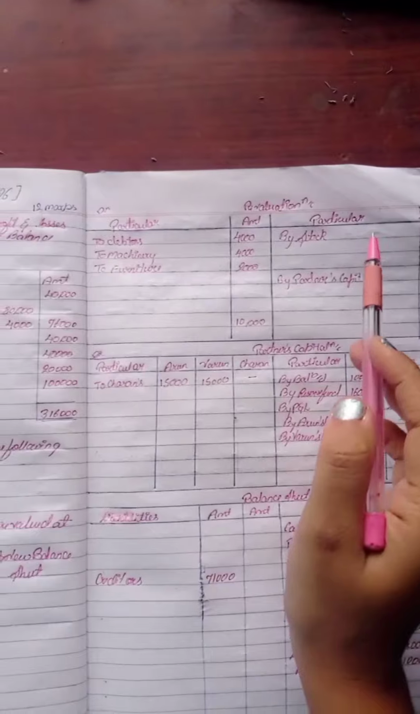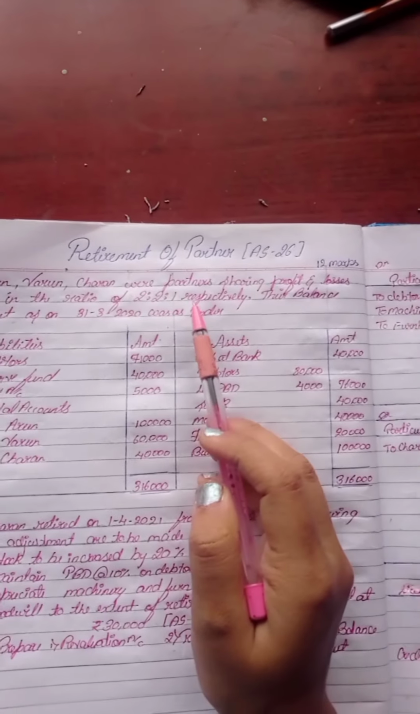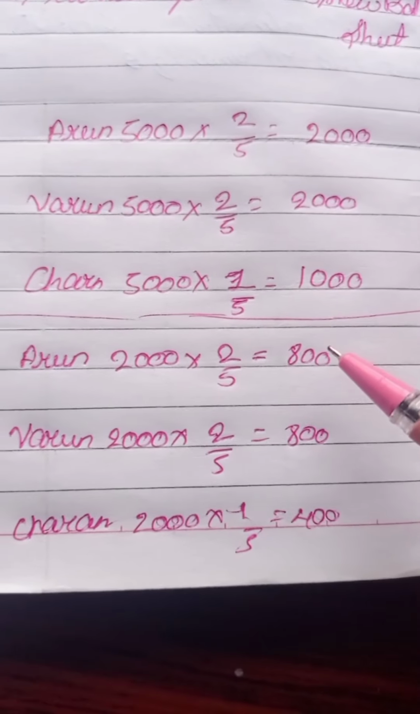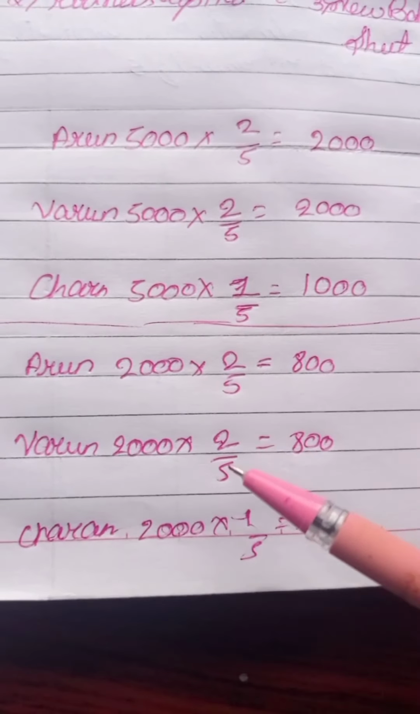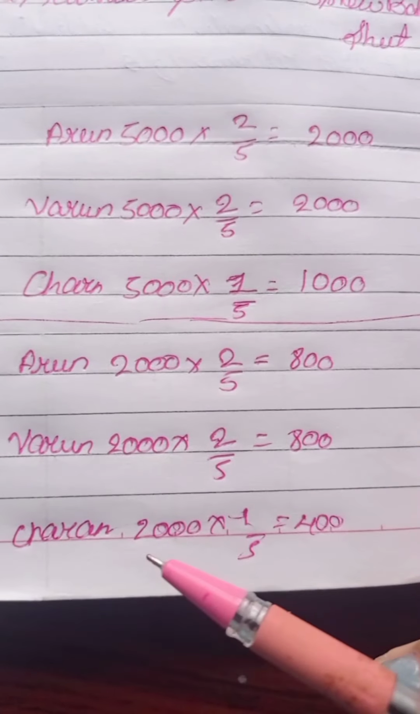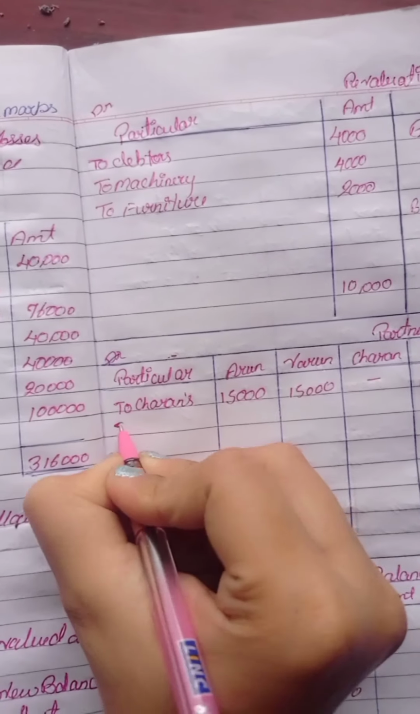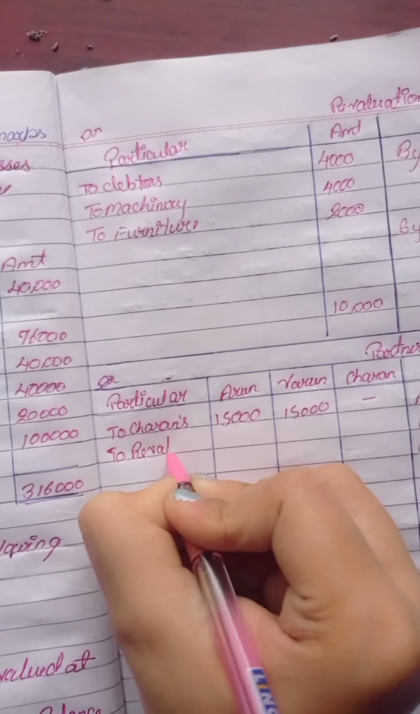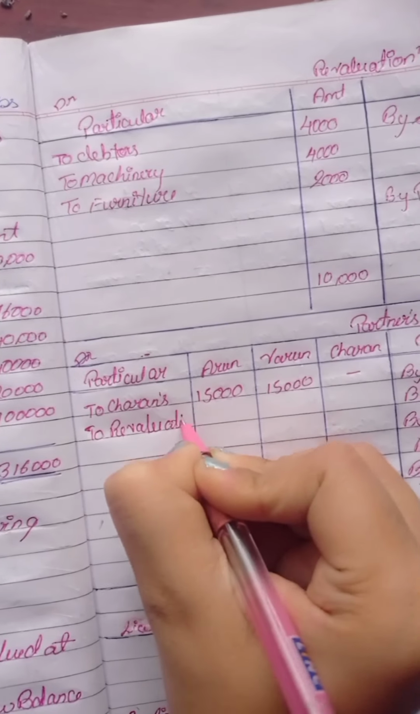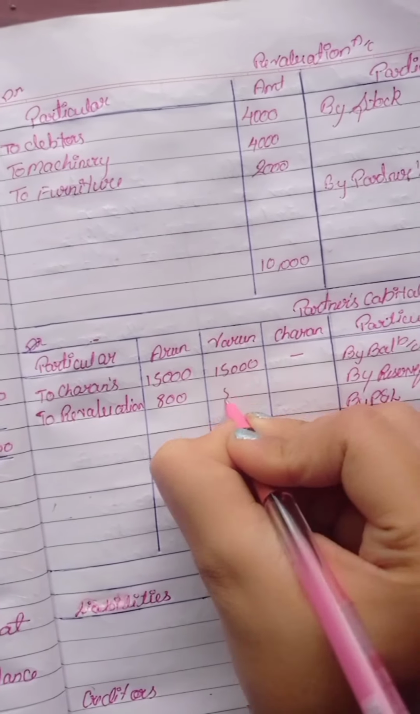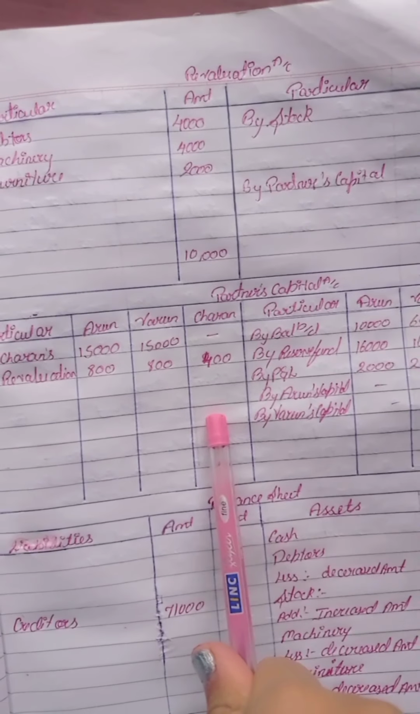Distribute this 2,000 according to the ratio 2:2:1, where Arun: 2,000 into 2 divided by 5 will give you 800, Varun: 2,000 into 2 divided by 5 will give you 800, and Charan: 2,000 into 1 divided by 5 will give you 400. So write in the partners' capital account on the debit side, as it is a loss to the revaluation account, Arun 800, Varun 800 and Charan 400.